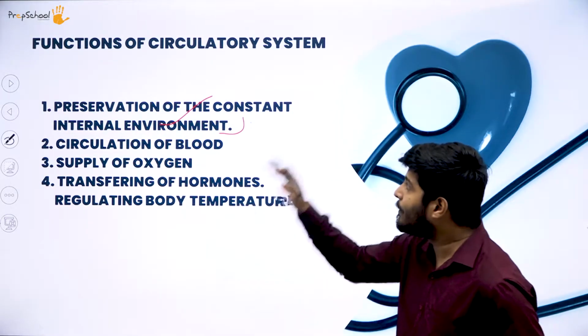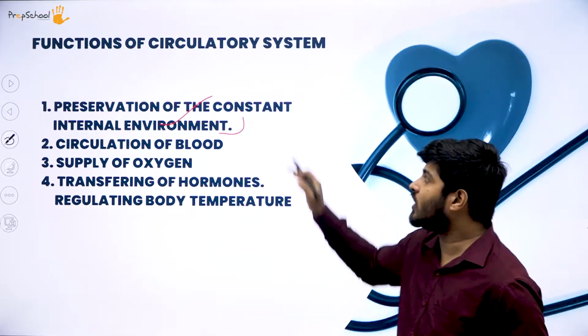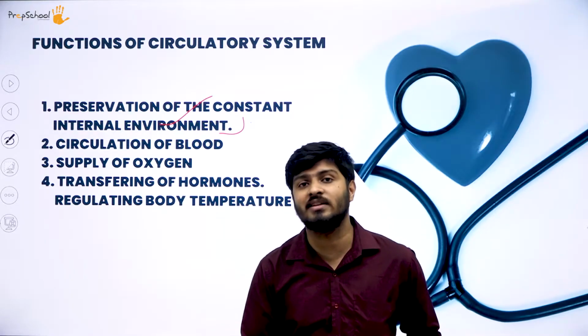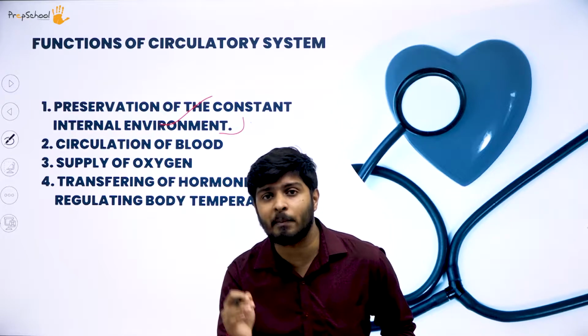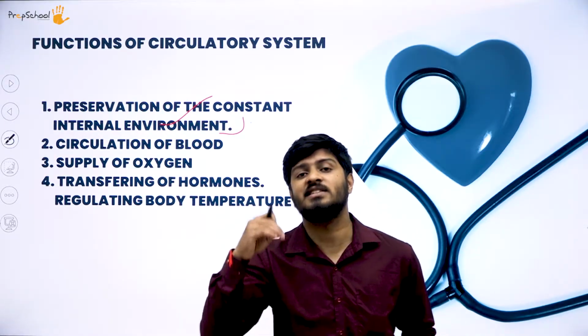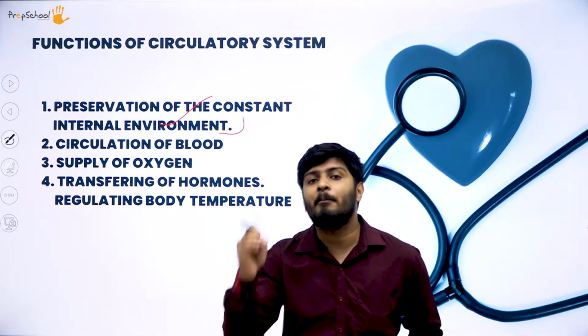Now you can see that preservation of a constant internal environment refers to that. Preservation of the constant internal environment refers to the physiology, the various organs, like we studied about the function of various components of the circulatory system. So now you should know by now that all the required elements important for the functioning of various organs inside the body are supplied by the heart.